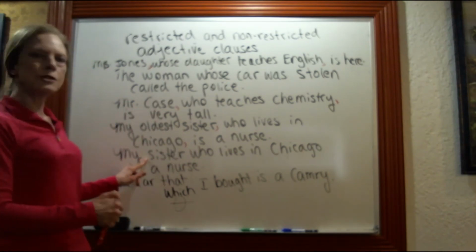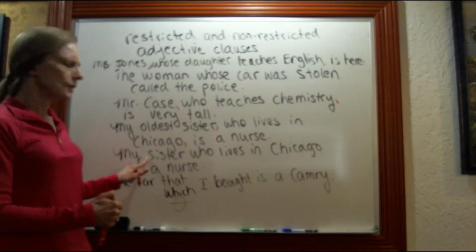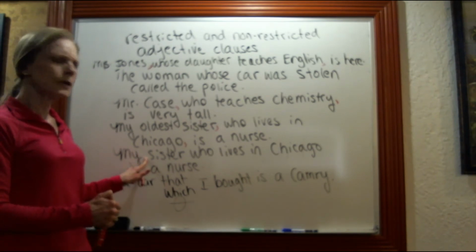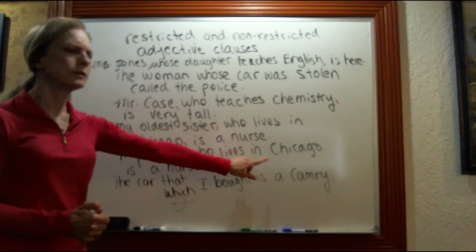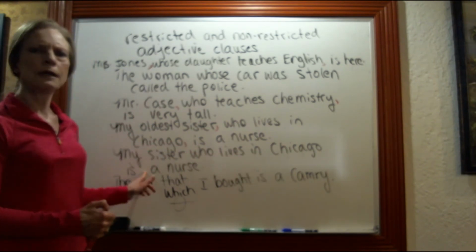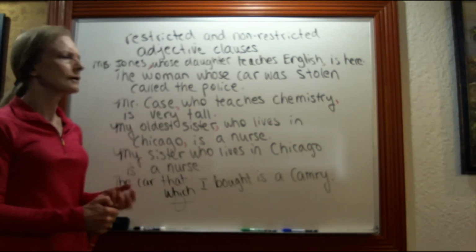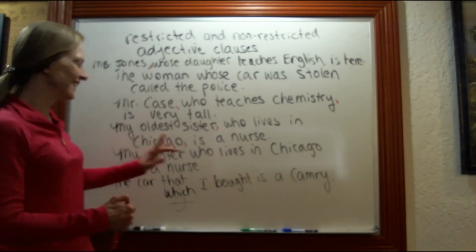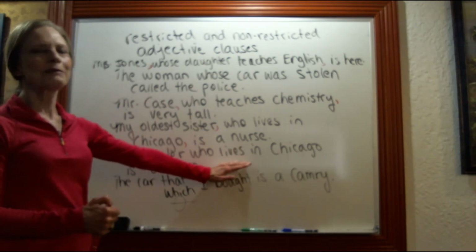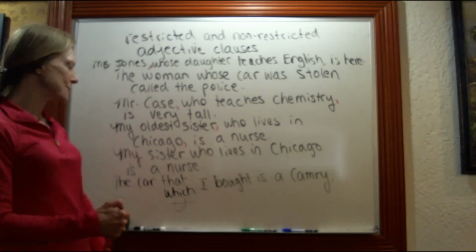But maybe you're not sure. Maybe you have a few sisters. So you want to identify the sister. So you'll say, my sister who lives in Chicago is a nurse. I have another sister in New York City and another one in Shanghai, China. So you need this to identify. So that's restricted, no commas.